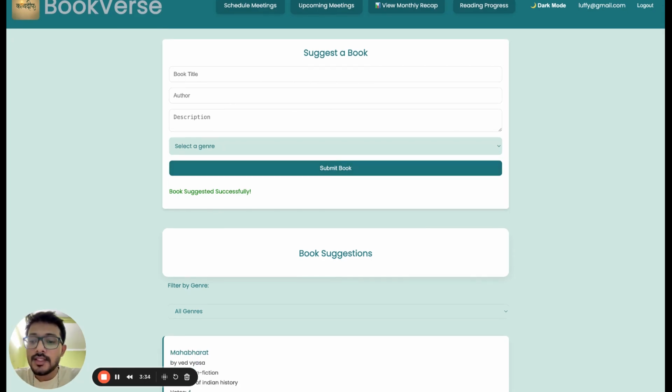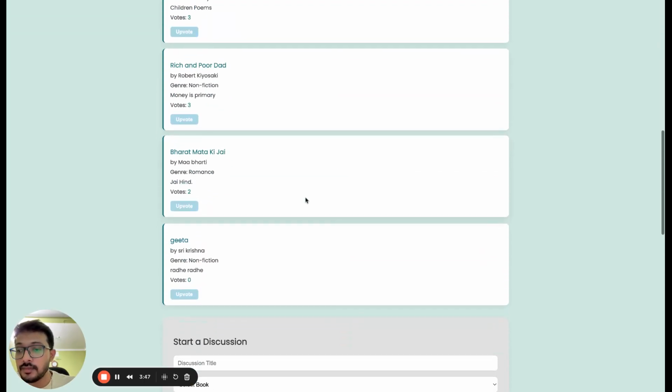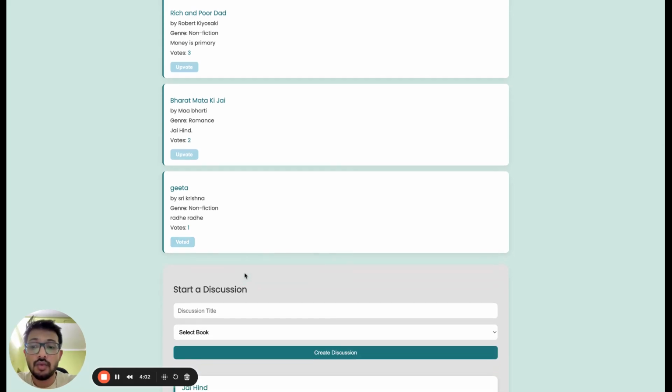So this list, the book which we have suggested, will be stored in our Firebase database and updates in real time. As you can see in here, we can see Gita by Sri Krishna and non-fiction as the genre and the description. So after that, we can vote on it, and one user can vote on a book only once.